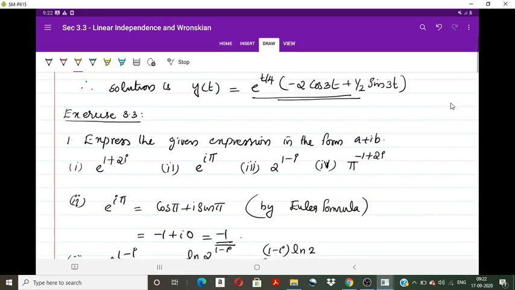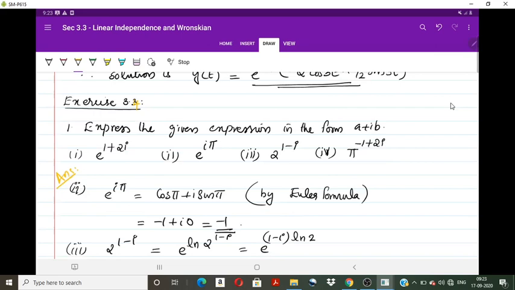Now we move to the exercise part, exercise 3.4. Express the given expressions in the form a plus ib. So e raised to 1 plus 2i. First of all I'm taking the second one, leaving the first one as an exercise. The second one is e raised to i pi.